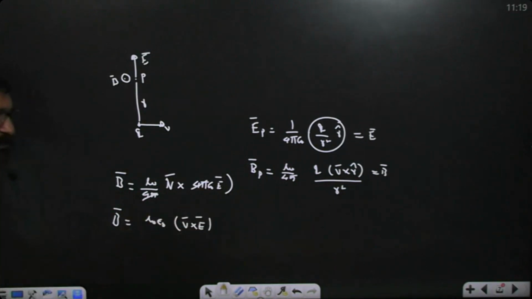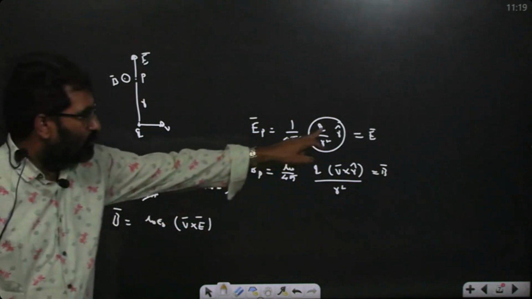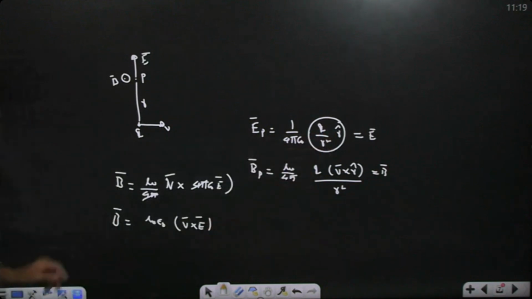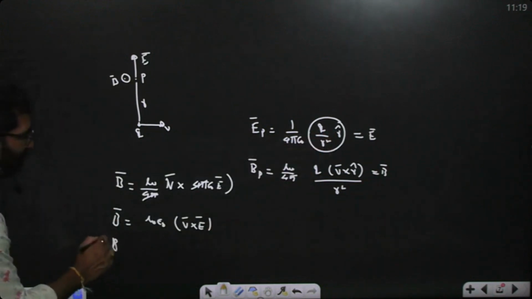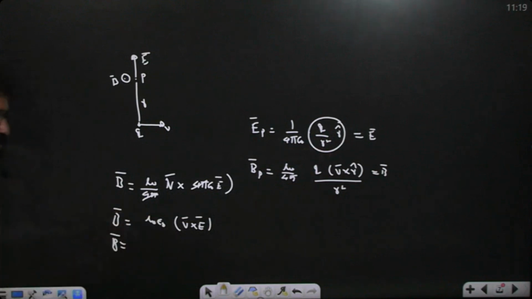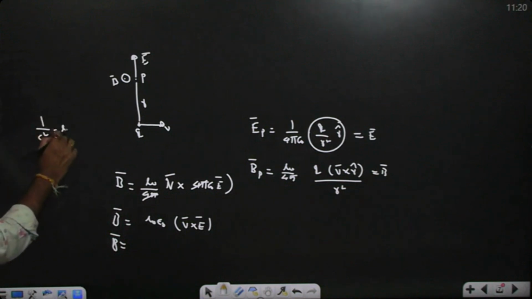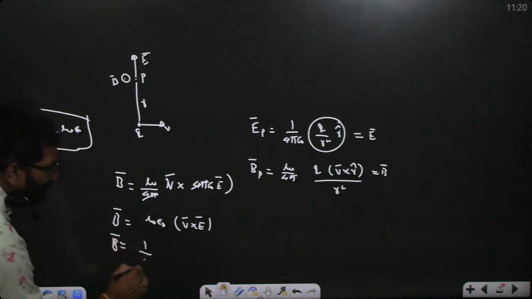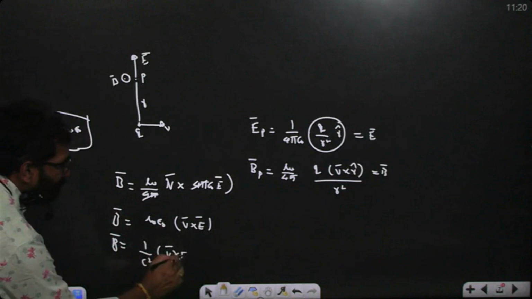So mu naught epsilon naught is what? Q cancel అయిపోతుంది. Q r cap by r square is equal to 4 pi epsilon naught into E రాసుకున్నాం ఇక్కడ. అంతే. So now magnetic field is what? What is the relation? B bar is equal to mu naught epsilon naught, value మీకు తెలిసి ఉండాలి, ఏమవుతుంది? 1 by c square. C value మీకు తెలిసి ఉండాలి యాక్చువల్గా. So then 1 by c square of V bar cross E bar.